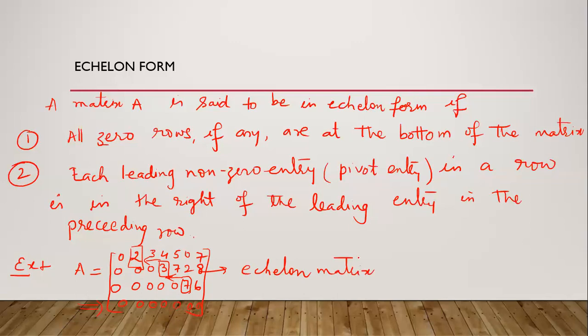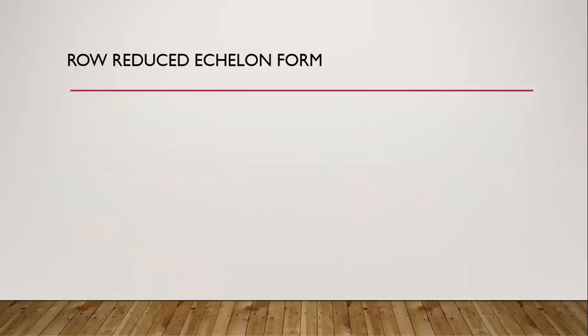Sometimes people are confused and claim that the first leading entry must be 1. The condition on the leading entry being 1 is in the row reduced echelon form. In the case of an echelon matrix, the leading entry can be any non-zero entry, not necessarily 1. So what is the next? Row reduced echelon form. By the echelon form only we can tell the rank, but we are going to study row reduced echelon form also.